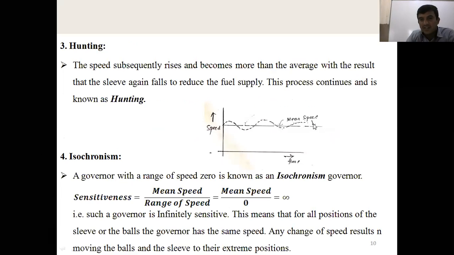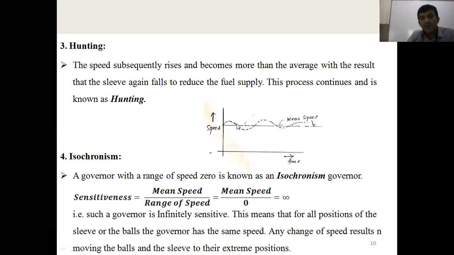But each time the load acting on the engine is less, the engine speed increases. Once the engine speed increases, the crankshaft rotates faster, then the governor shaft also rotates faster. Now it moves radially outward.